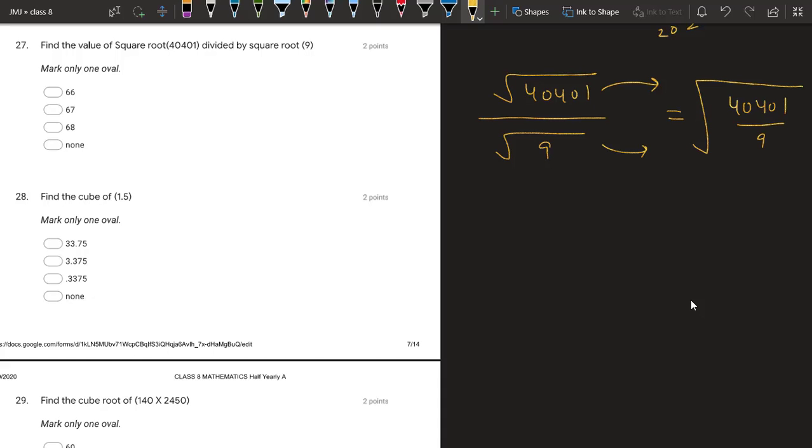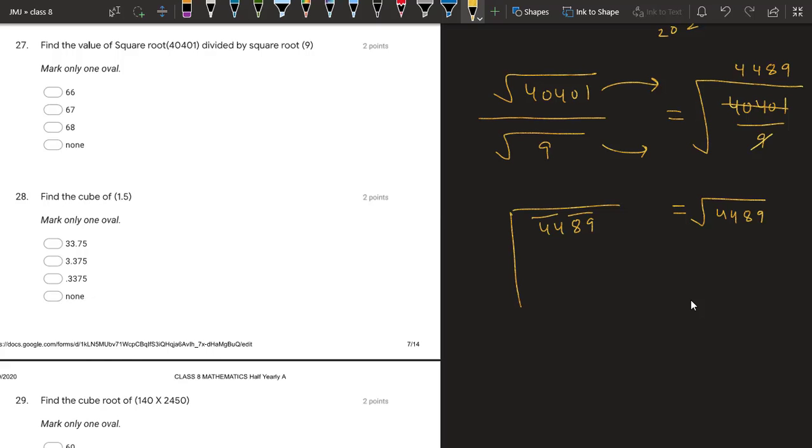They both are same thing. So let me divide by 9. What will we get? 9 4s are 36. Then we have 44. Again 36, 80. 9 8s are 72. Then 9 9s are 81. So we have under root 4489. Let us try to find the square root by this method.